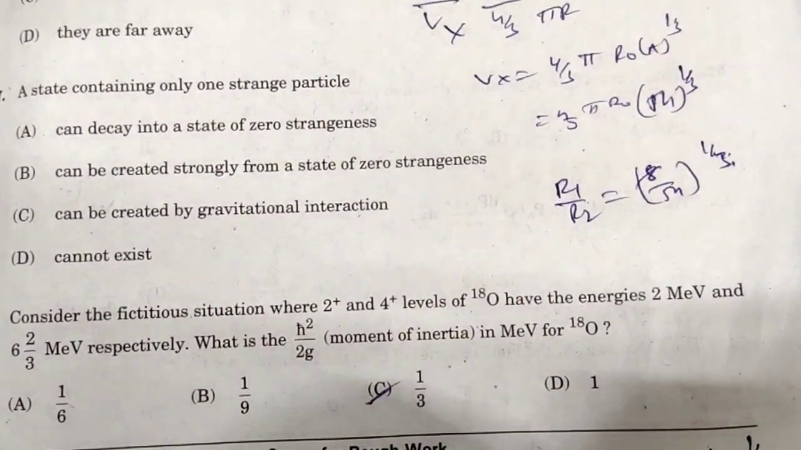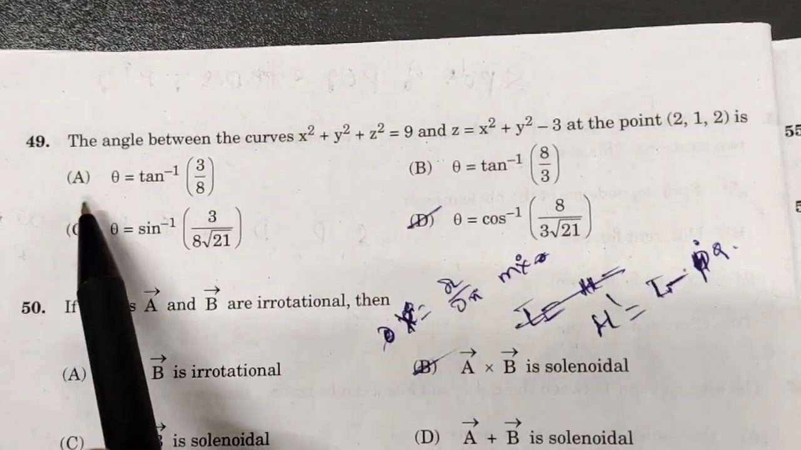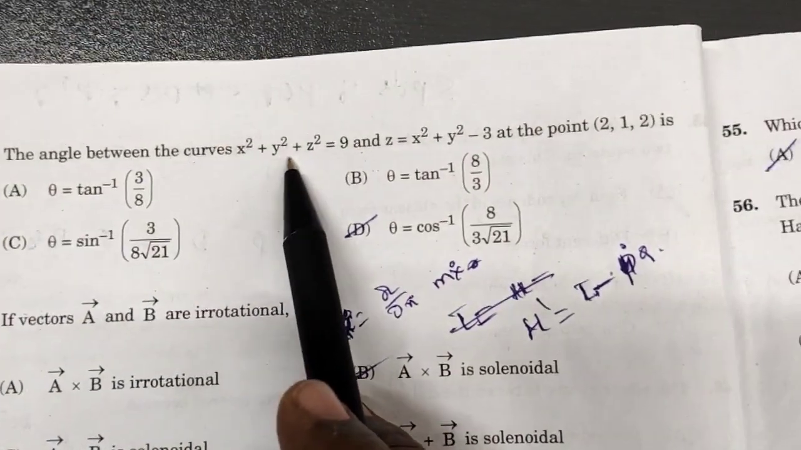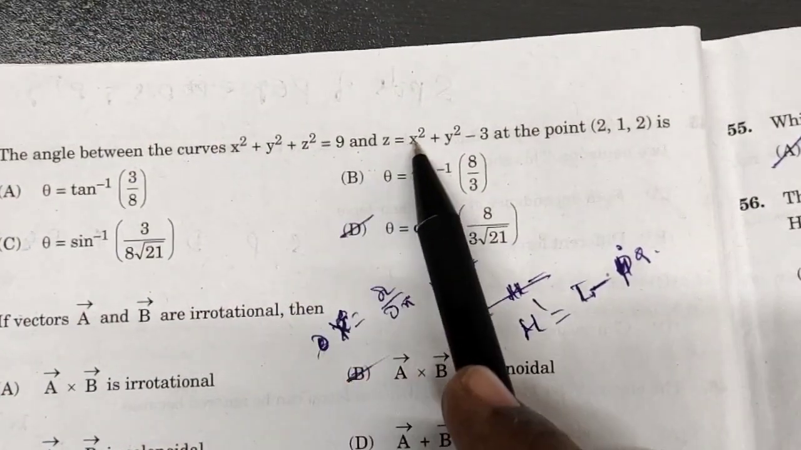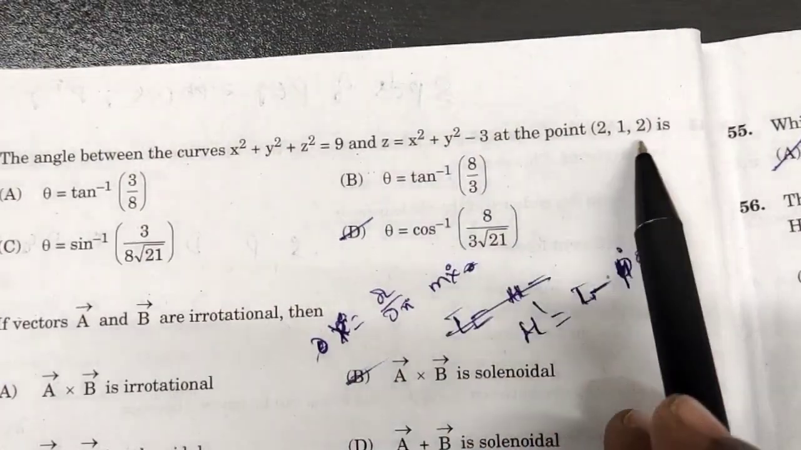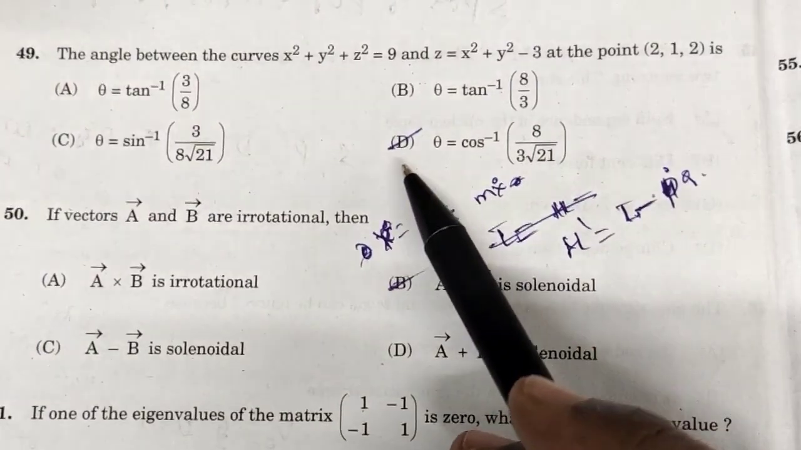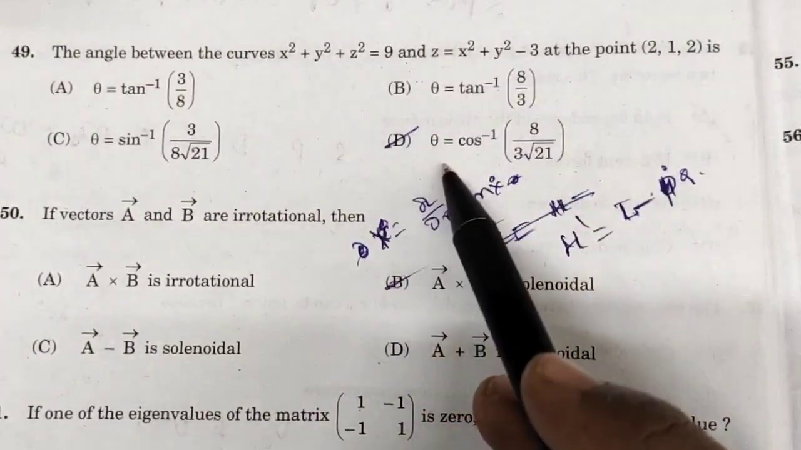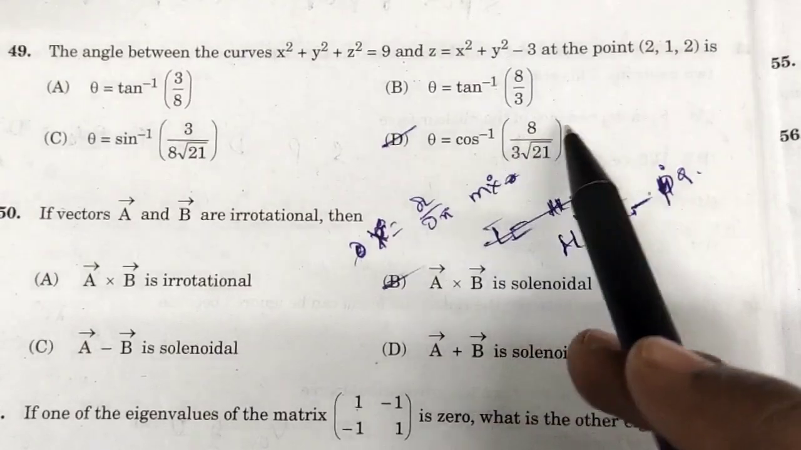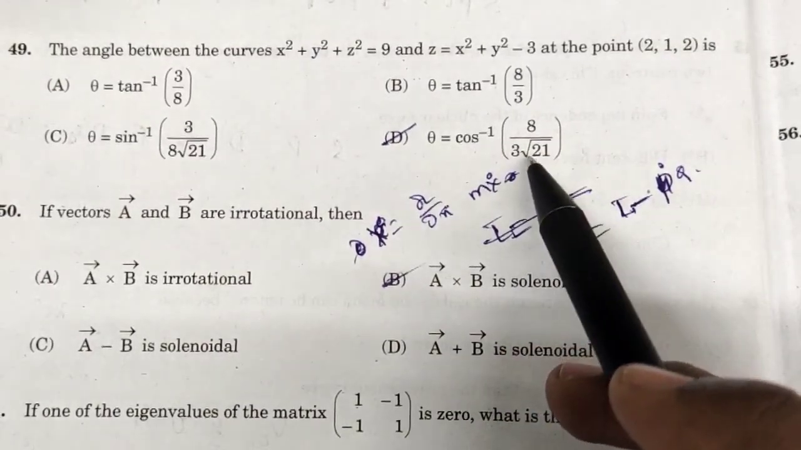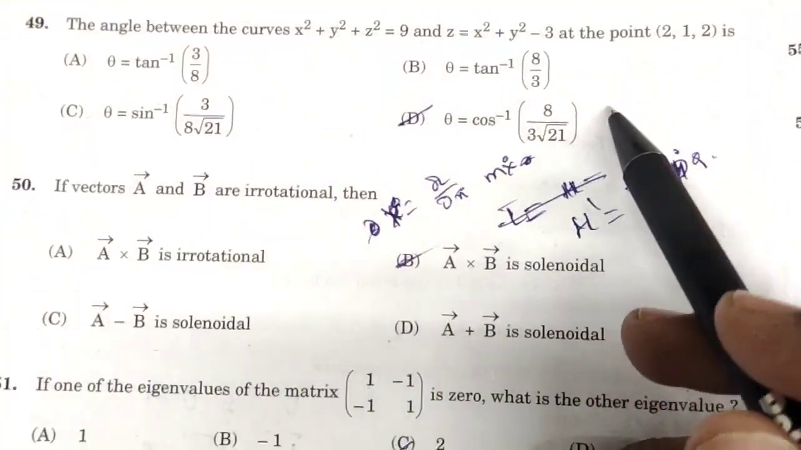Next. 49th question. The angle between the curves x square plus y square plus z square is equal to 9 and z is equal to x square plus y square minus 3, for the given points. This question is under vector calculus. If we calculate this, we will get option D. Theta is equal to cos inverse 8 by 3 root 21 is the correct answer.